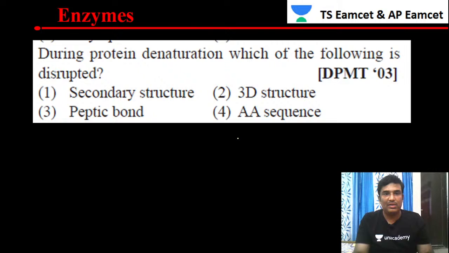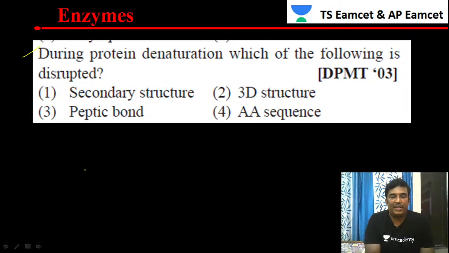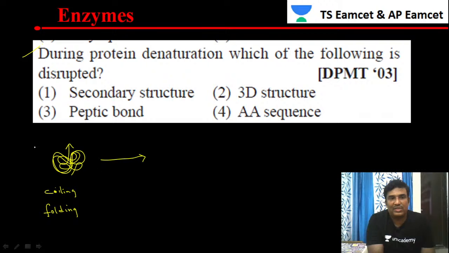Let's move to the next question. During protein denaturation, which of the following is disrupted? We're discussing the same thing. The enzyme contains protein, and that protein has a tertiary structure, which has coiling and folding.